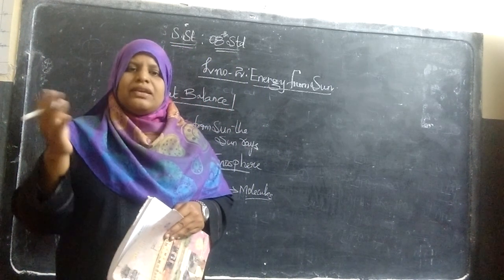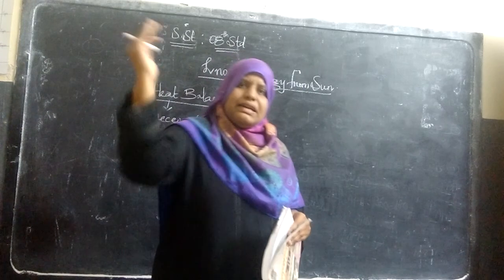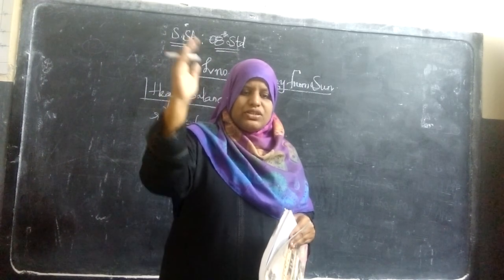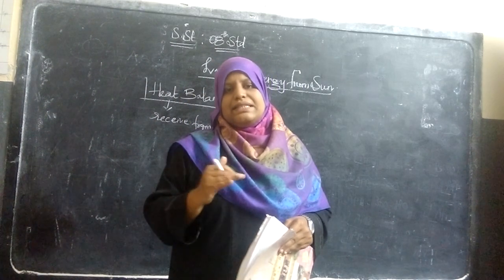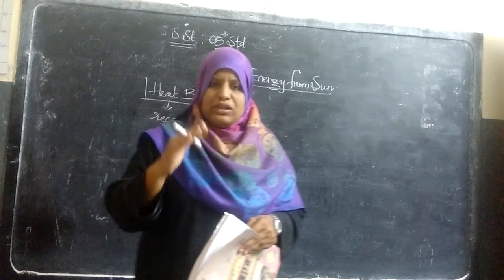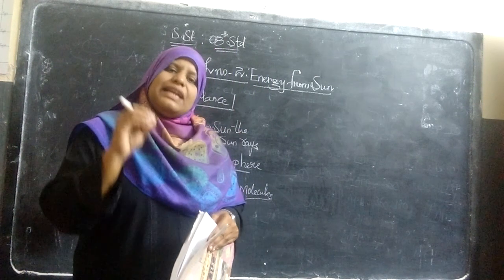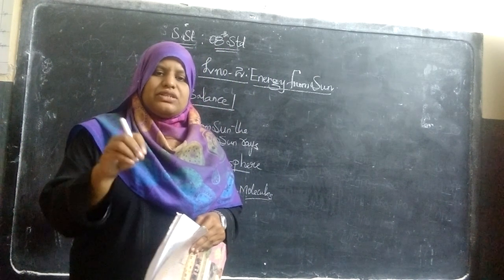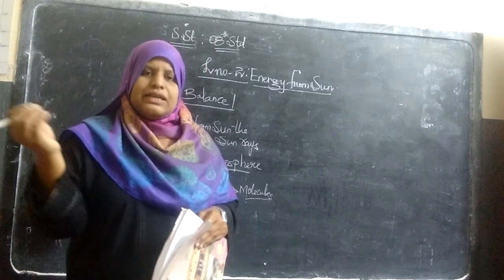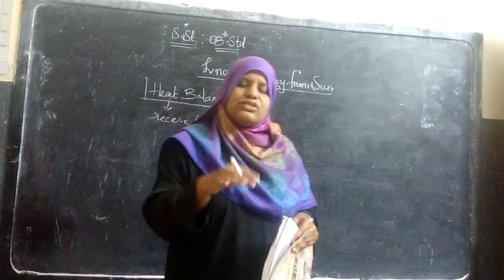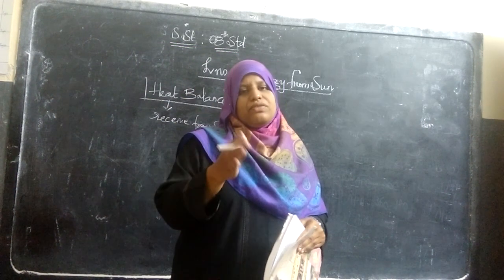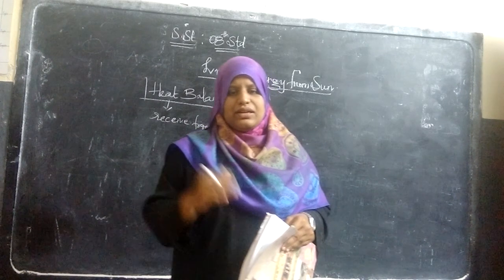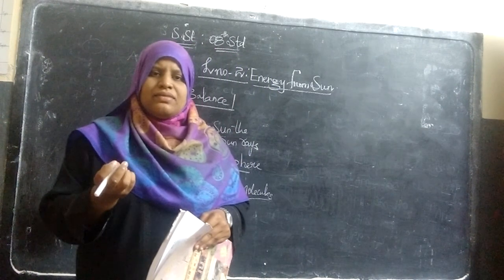Now the opposite of this: if the surface of the earth is receiving less of the sun's rays, like if suppose it is receiving 56%, and instead of 56 the receiving part of the sun rays is reduced, what happens?